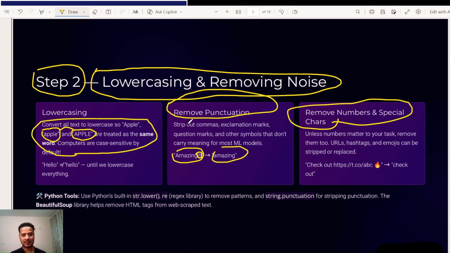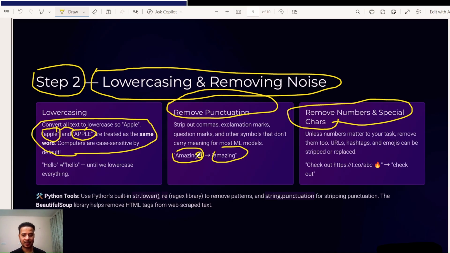Step two is lowercasing and removing noise. What is lowercasing, and why do we need it? When you are talking as a human and you see somewhere Apple and apple, we understand that both have the same meaning. But a machine is case sensitive by default, so we need to make it lowercase. If we do not, it will treat these as separate words, and it may be hard for the machine to understand what the user is actually trying to say, right?